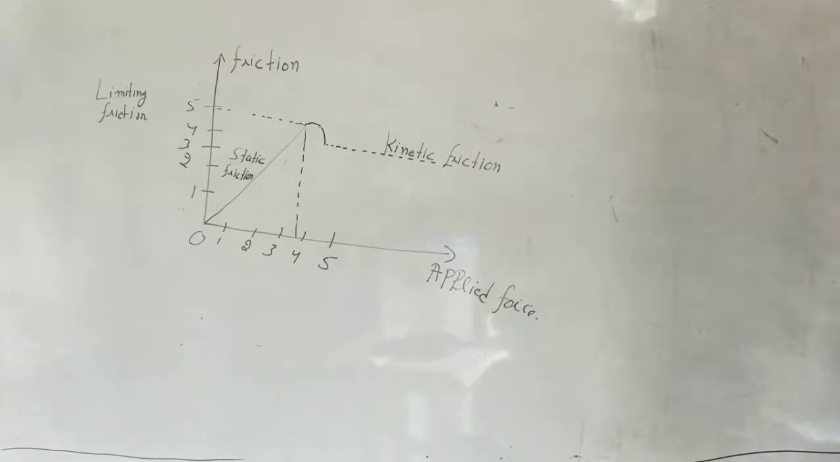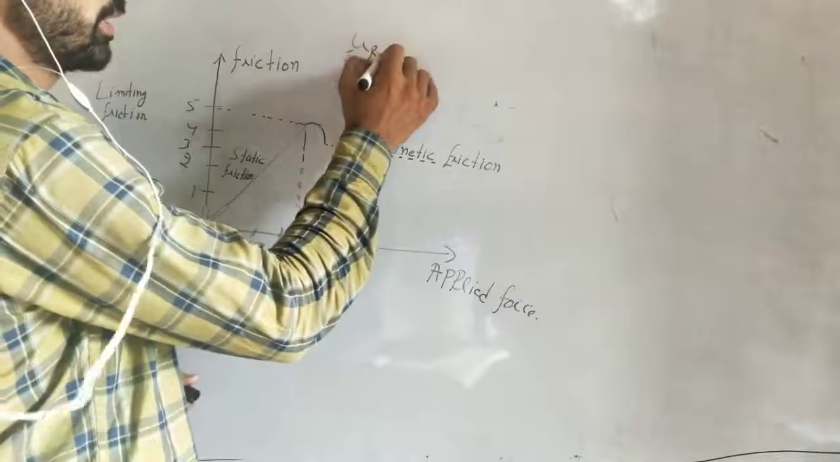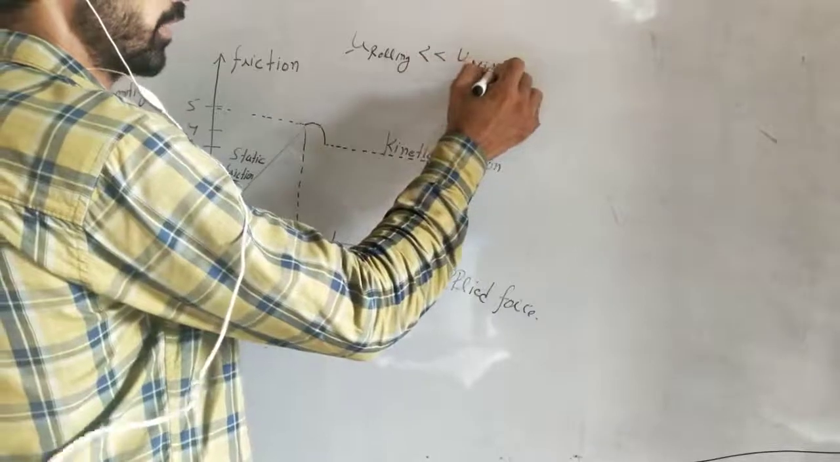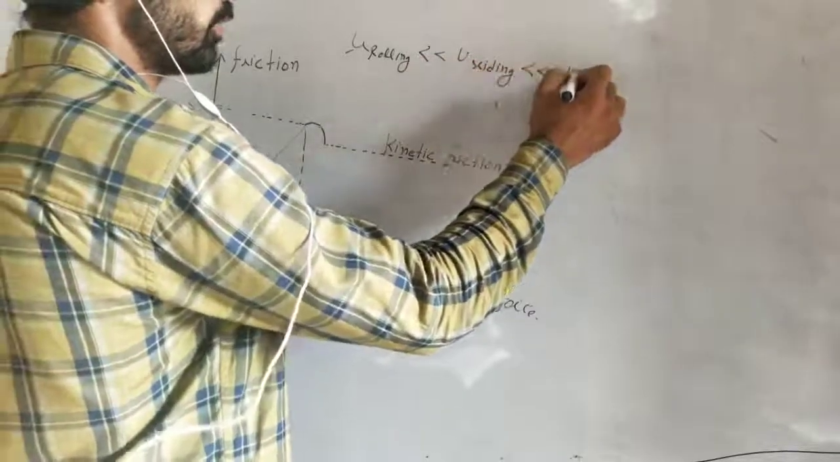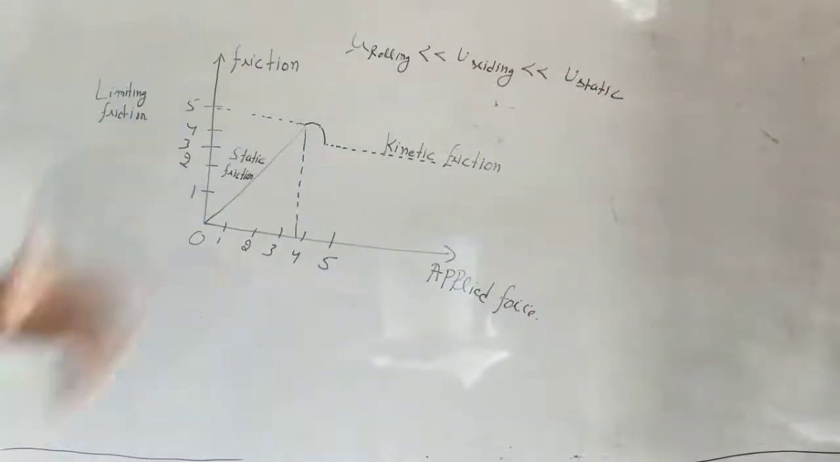And we have already done that mu rolling is very less than mu sliding, and mu sliding is less than mu static. So this is all that.